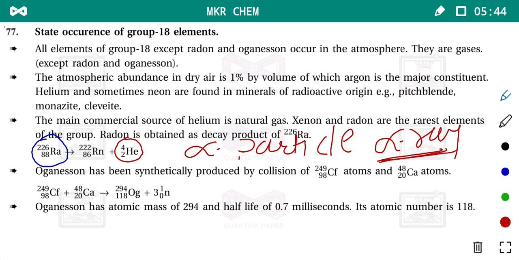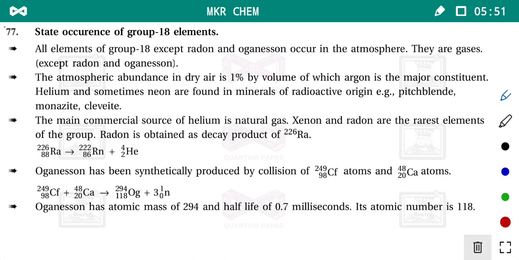So when this alpha particle is removed during the radioactive decay of radium, what happens? See, 86 plus 2, 88, 4 plus 222, 226. So from radium, by decay of one alpha particle, the remaining nucleus is no more radium, it is radon now.